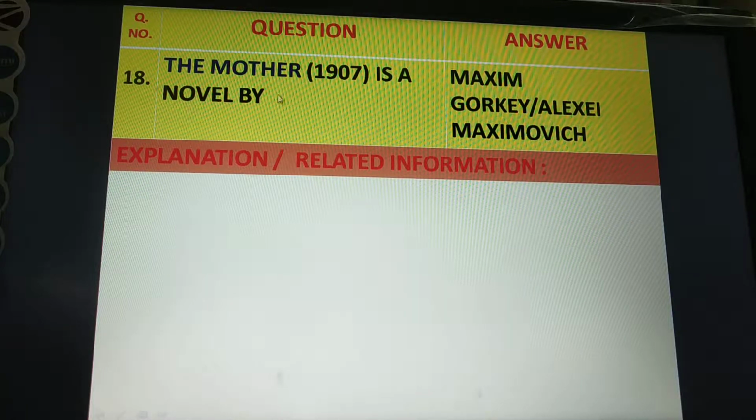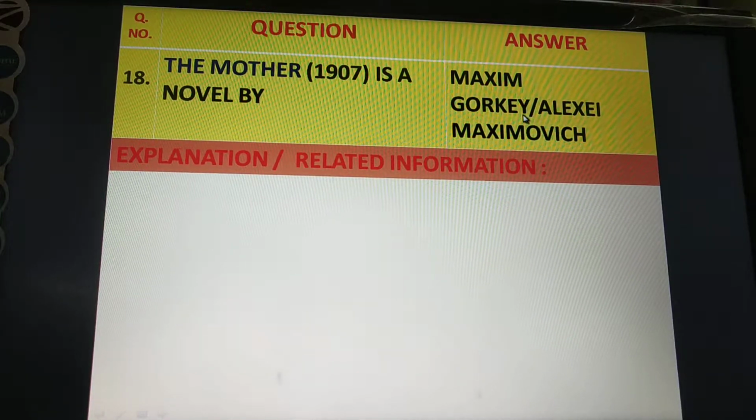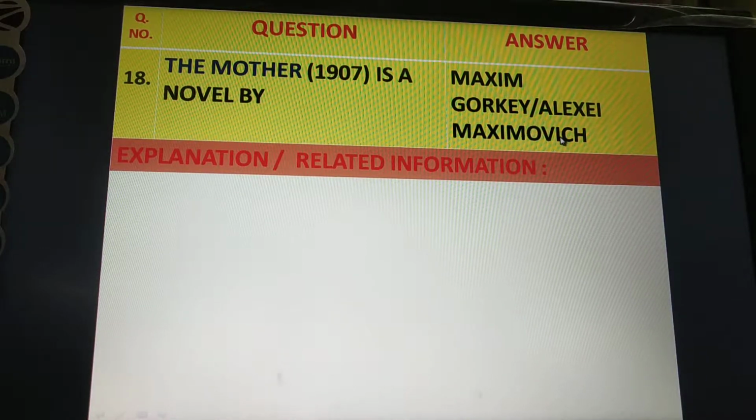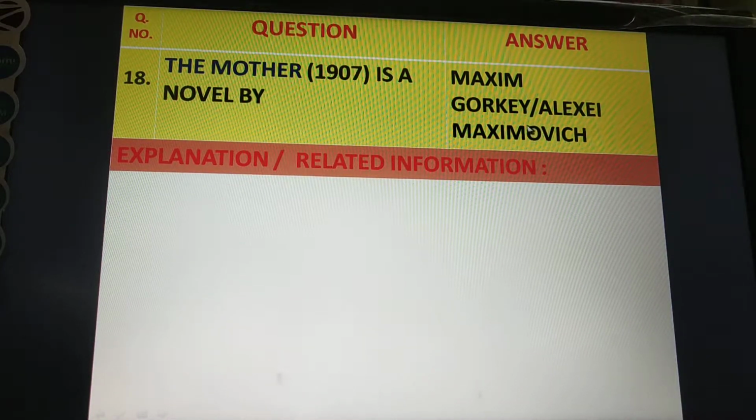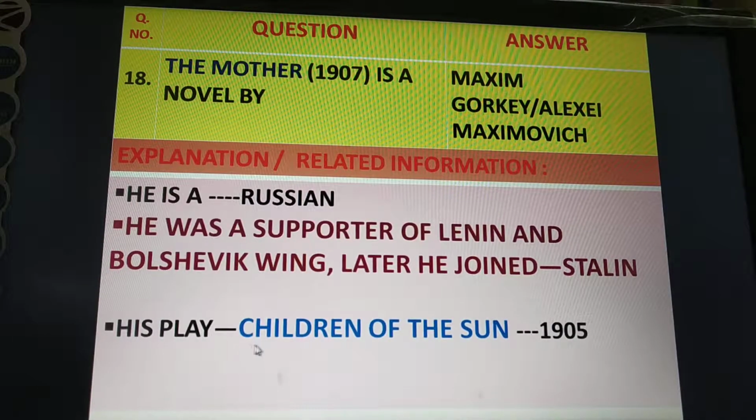Next question. The Mother is a novel published in 1907. It was written by Maxim Gorky. Another name of Maxim Gorky is Alexei Maximovich. Maxim Gorky is a Russian writer. He was a supporter of Lenin and the Bolshevik wing. Later, he joined Stalin. He wrote his play Children of the Sun, which was published in 1905.